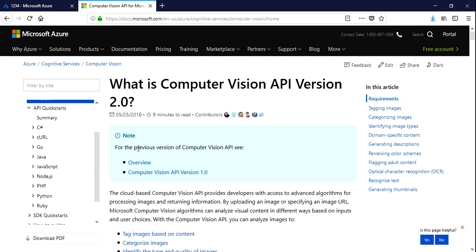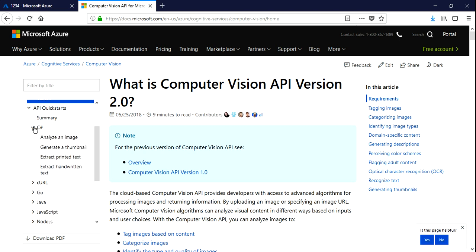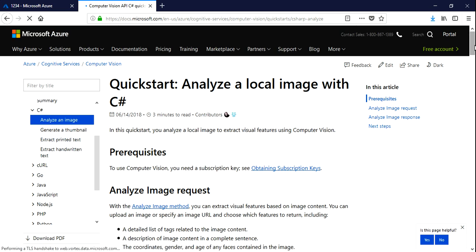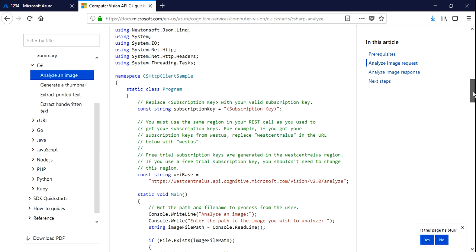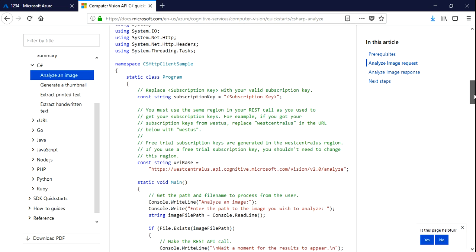Since this is an API, it can be used as a web service. So you can make requests from any other programming language, whether you're working in Python or C#. Now I'll be showing you with the help of C#. If I click on analyze an image and go down, I'll basically get the code over here.